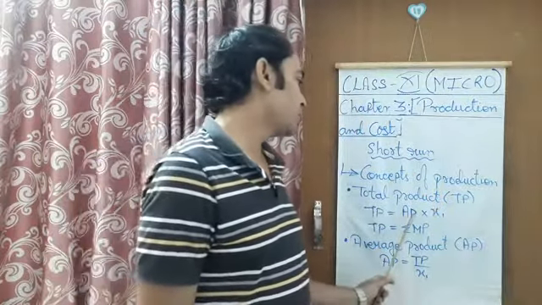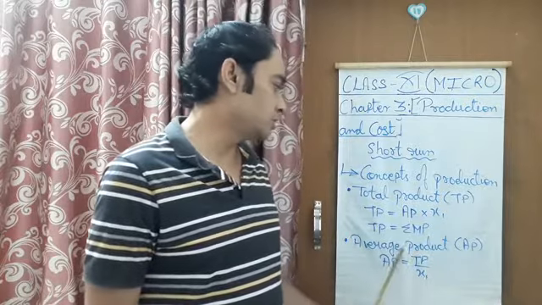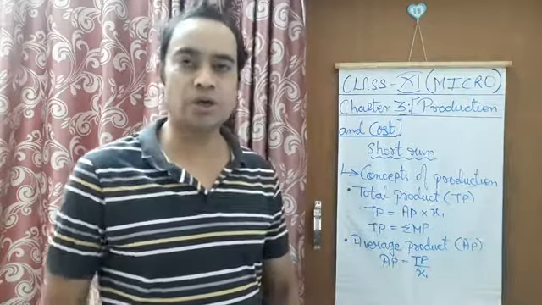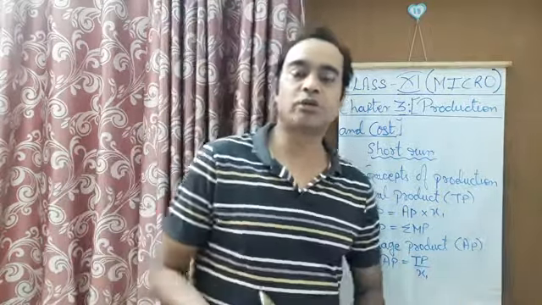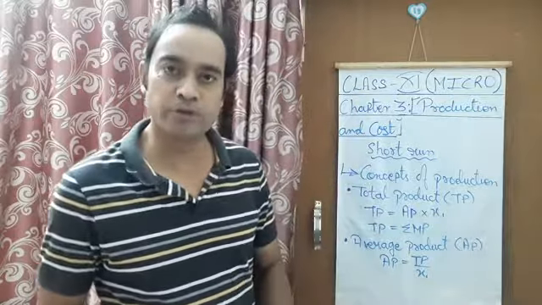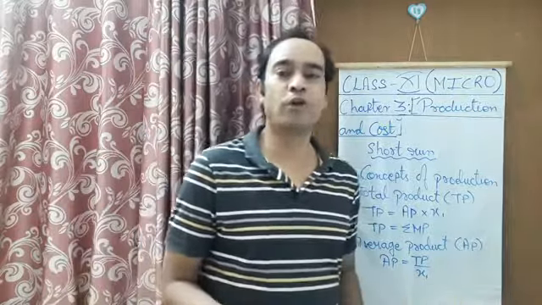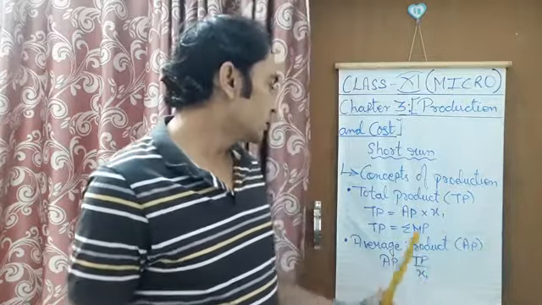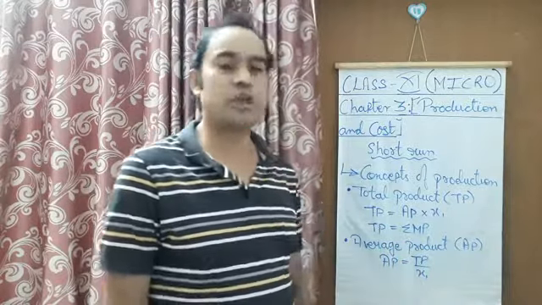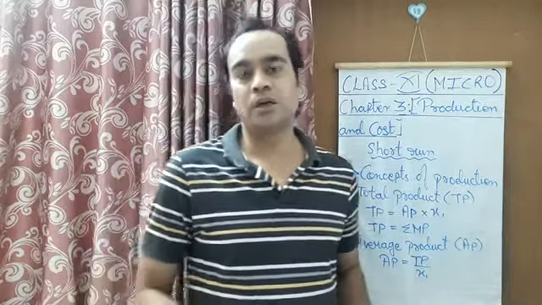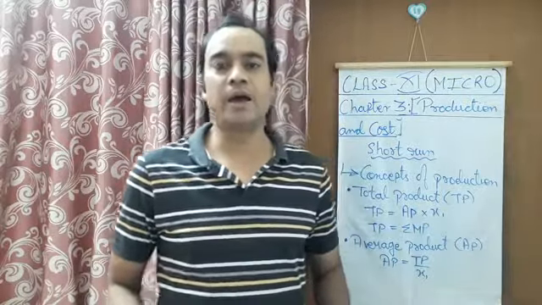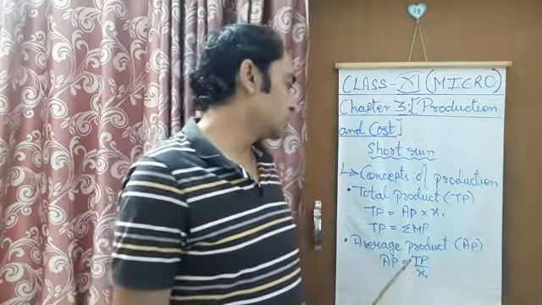This is the average product that we are going to study just below this total product afterwards. So multiplication of average product with units of input will give us the answer for total product.